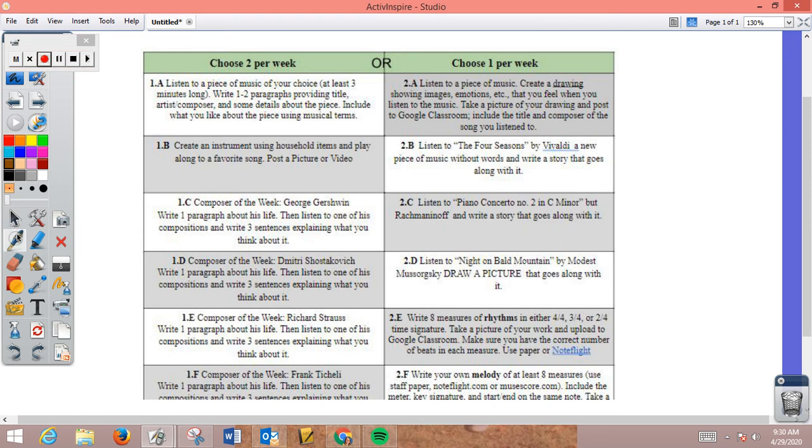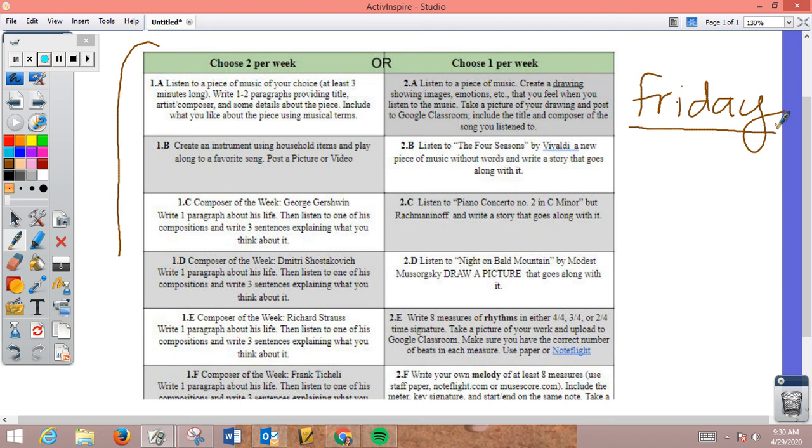It will always be due Friday. So for your assignments, you have options every week. I have created this chart here. This is only part of it. You can't see the bottom because it didn't all fit, but I've created this chart that we're calling a choice chart. And within this choice chart, you get to make a decision of what assignments you want to do. You have to do an assignment every week. They are always due on Friday, okay?